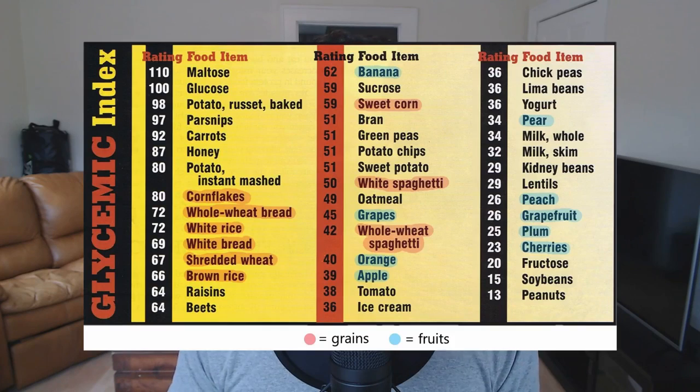And this is even seen in the glycemic index. Foods like fruits or fruit juice are much lower in the glycemic index because they raise blood sugar to a much lower degree than starches like potatoes or grains, whether they're whole grains or refined grains. In other words, the idea to avoid sugars in favor of grains, even whole grains, doesn't make much sense from the mainstream view of these conditions.